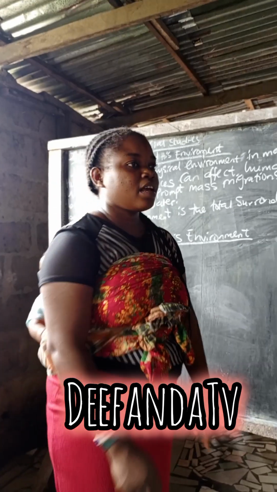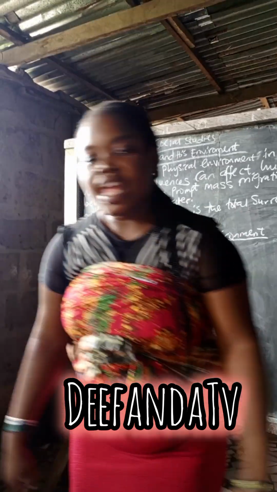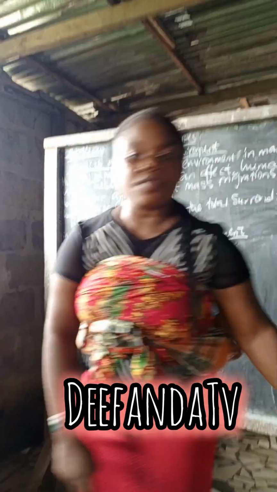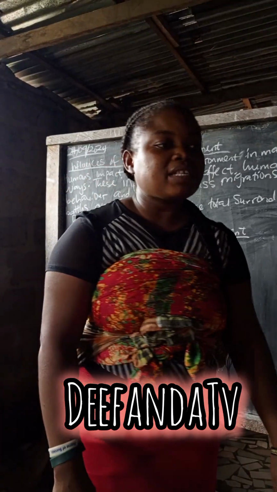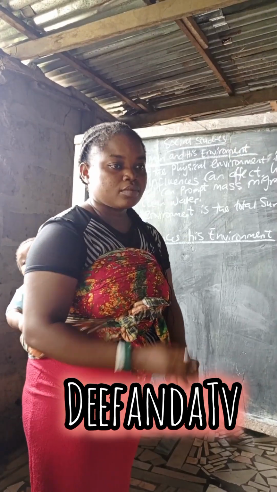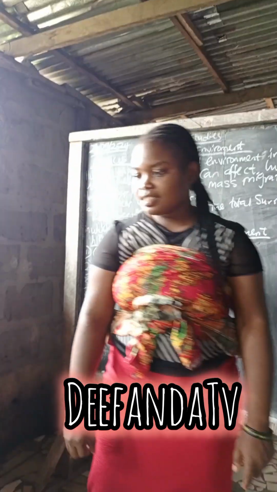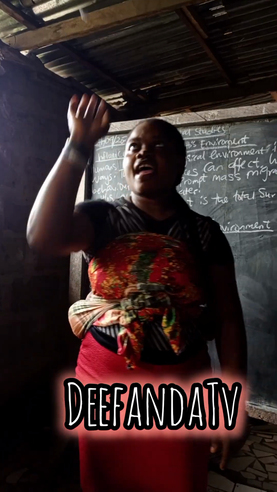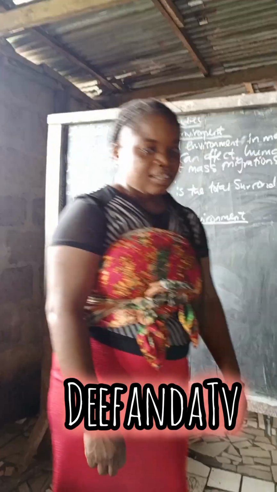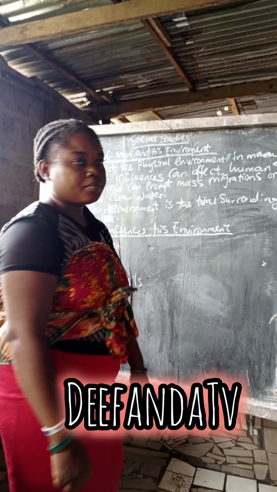Now, what is environment again? Environment is the total surrounding in which we live.